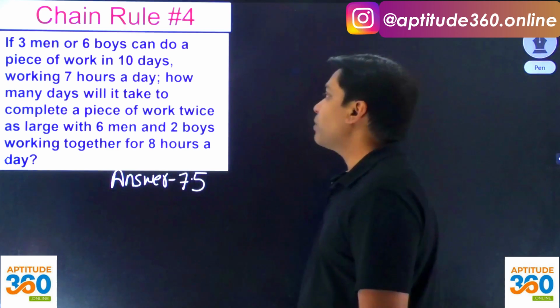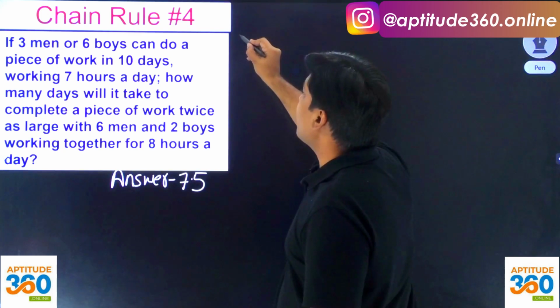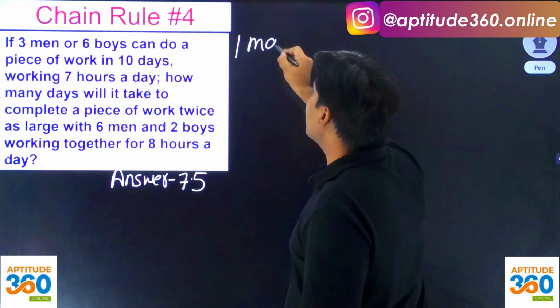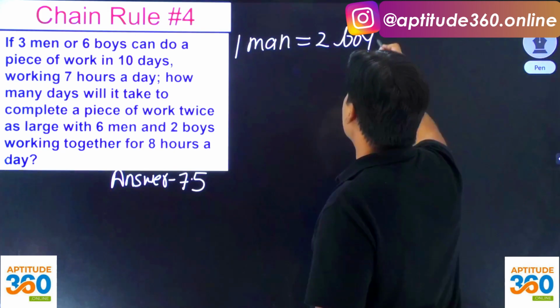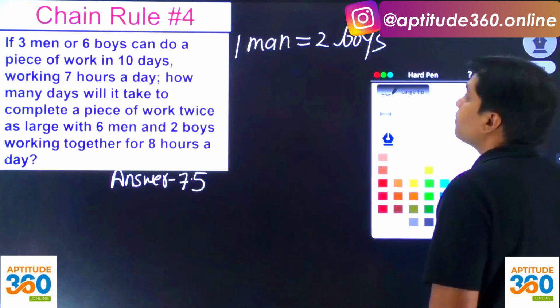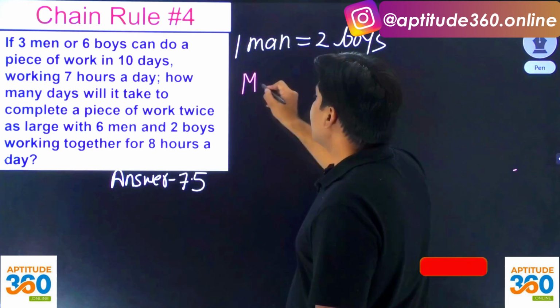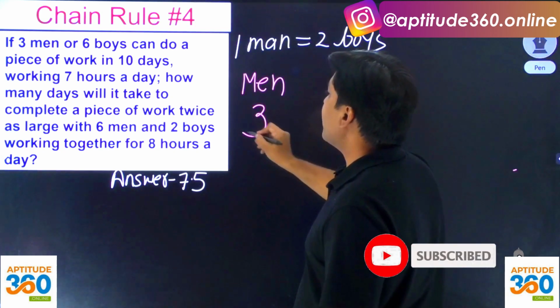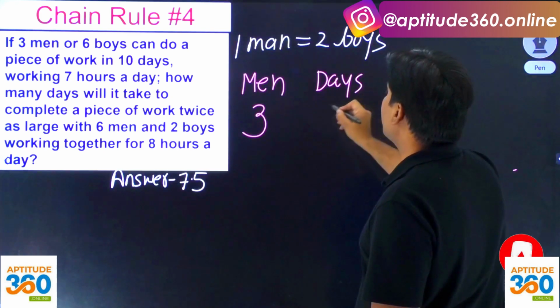Let us try to solve this problem here. It says that 3 men or 6 boys. So what does this mean? 1 man is as good as 2 boys. So that mental note must be taken while you are solving this problem in an examination. In 10 days. So I would start with men, and you have got 3 men. They are working for 10 days.